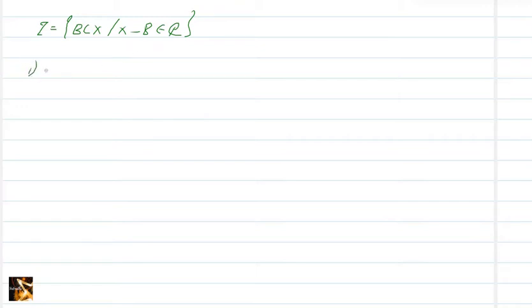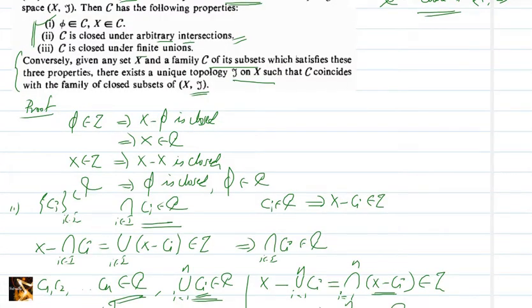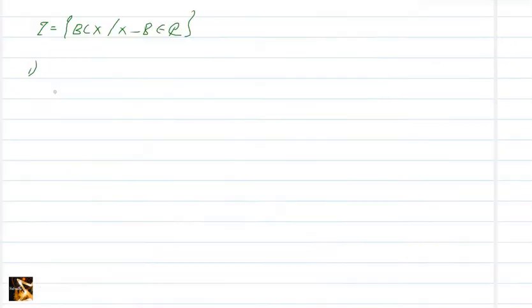For the first condition, we are given that phi and X belong to C. Phi belongs to C means what? By the definition of tau, phi belongs to C means its complement is in tau.